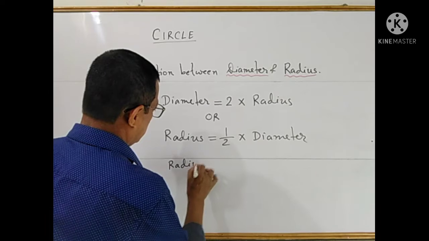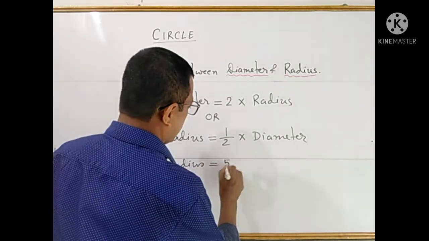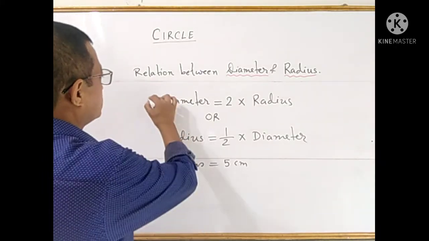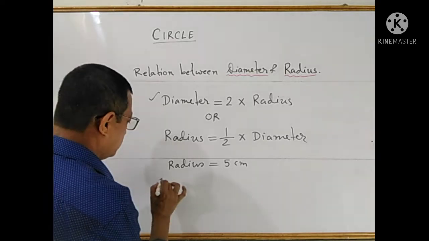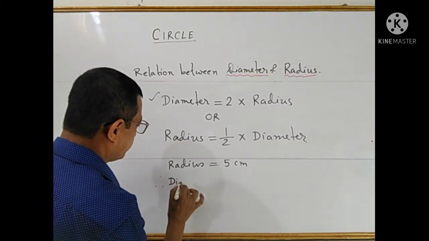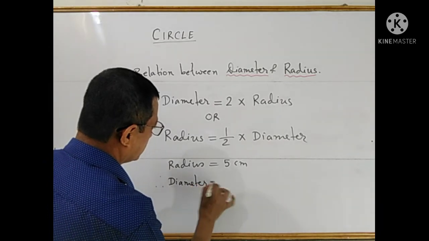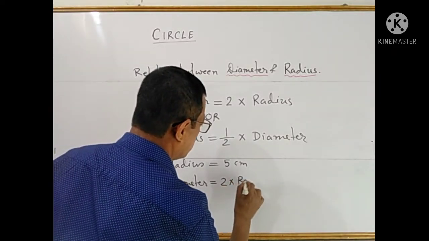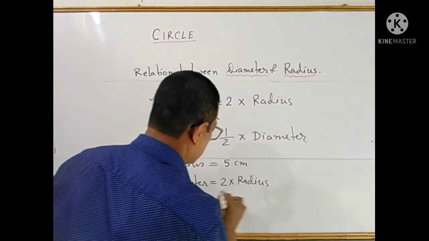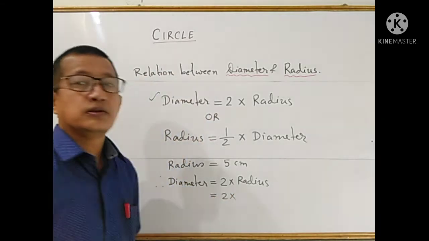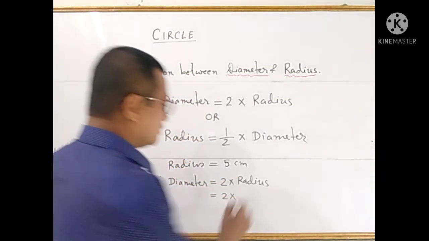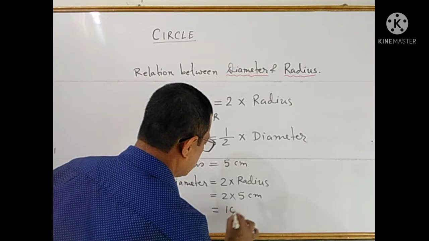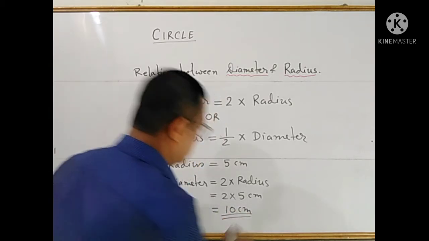For example, if the radius is given as 5 centimeter, then what is the diameter? Then you can use this formula. You can write, therefore, diameter equal to, this is the formula, 2 into radius. So 2 into radius value, which is given as 5 centimeter. So in place of radius you can put 5 centimeter here. So this equals 2 fives, 10 centimeter. This one is the diameter.